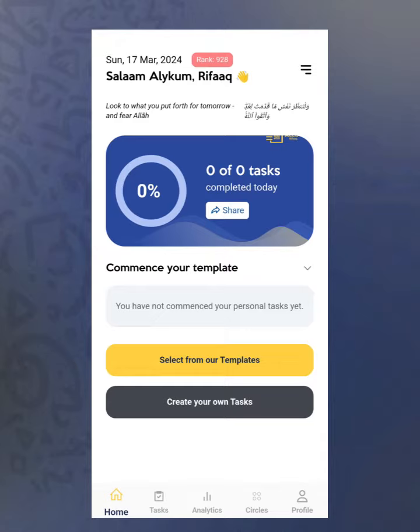On Acco Rifaaq, we have prepared a very special package for every Muslim to keep track of what is important during this month and to reap as many rewards as possible. To get started, just log in to the Acco Rifaaq app.